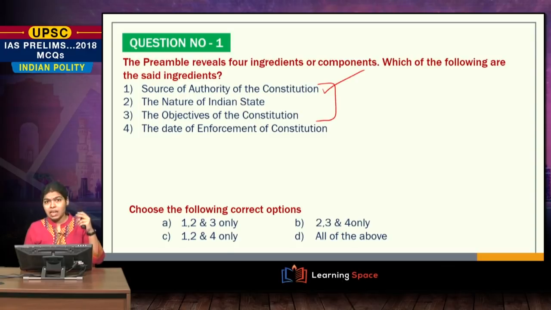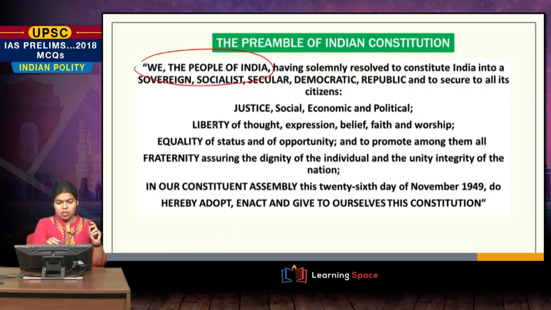Now as far as the second and the third are concerned, the nature of the Indian state and the objectives of the constitution. This is the nature of the Indian state. The Indian state to constitute India into a sovereign, socialist, secular, democratic republic. These are nothing but the nature of the Indian state.